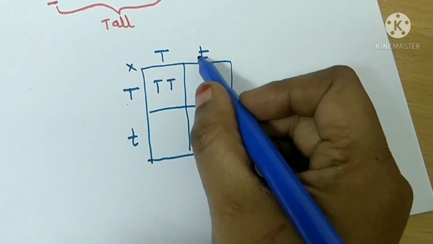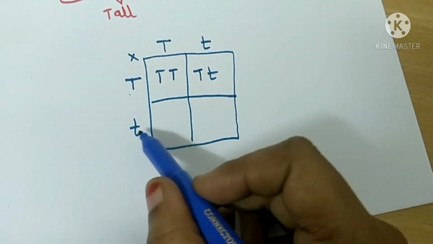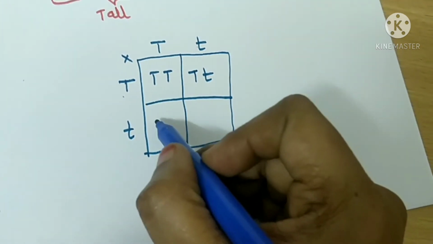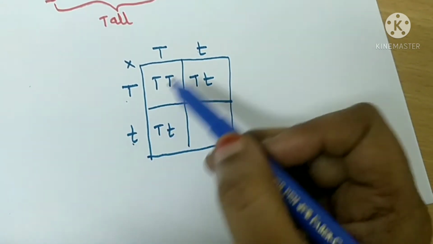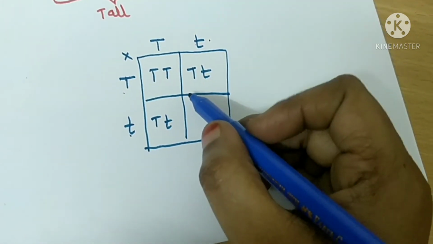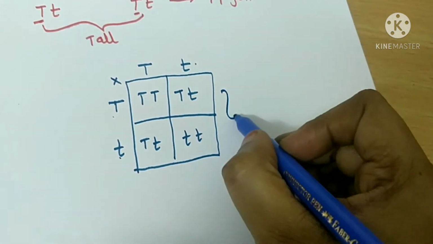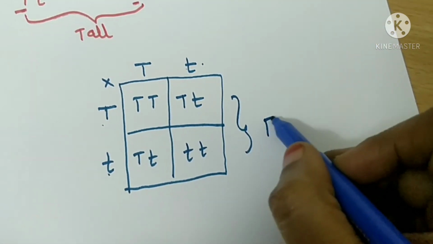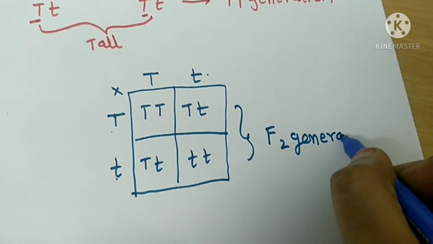This T and this small t, capital T, small t. This small t and capital T, you are getting capital T, small t. This small t and this small t, small t, small t. This is said to be F2 generation.